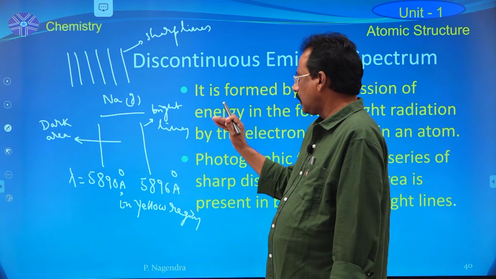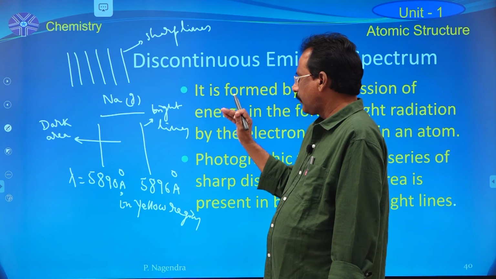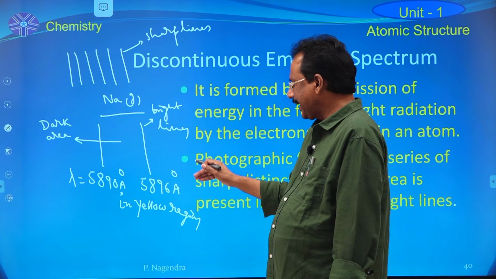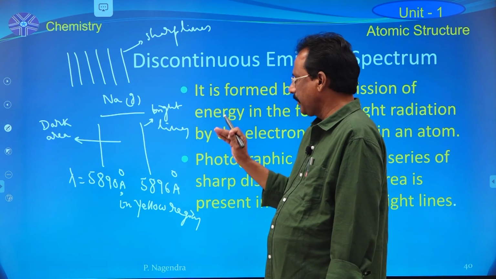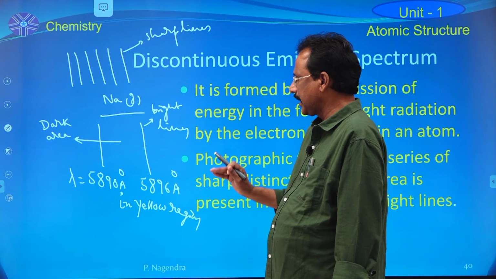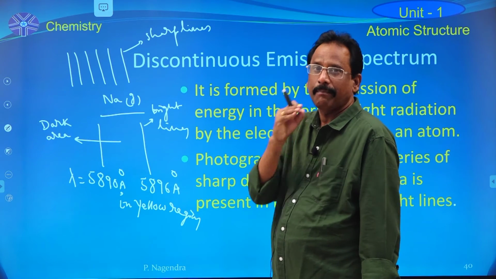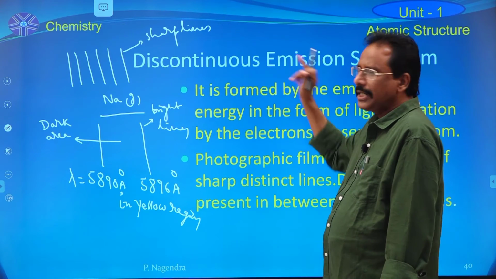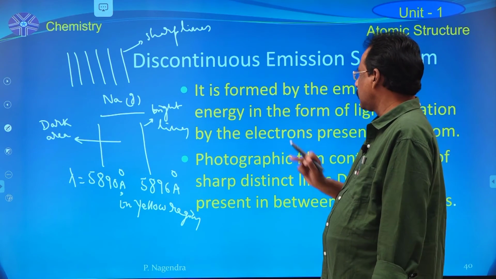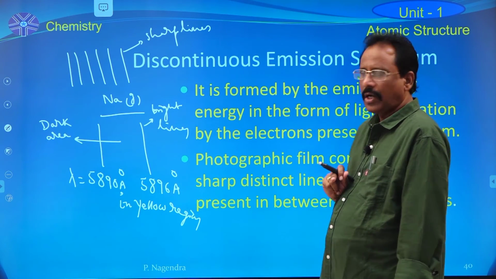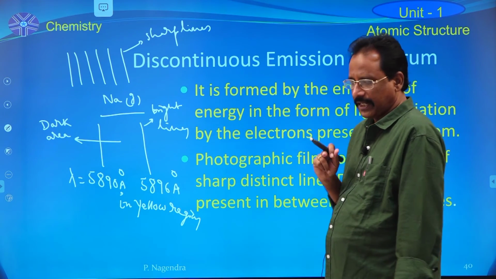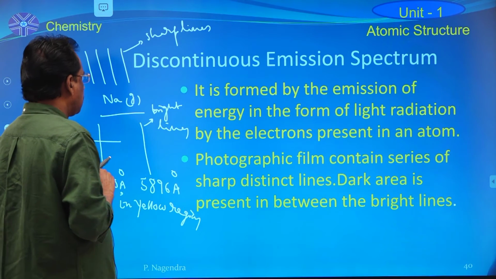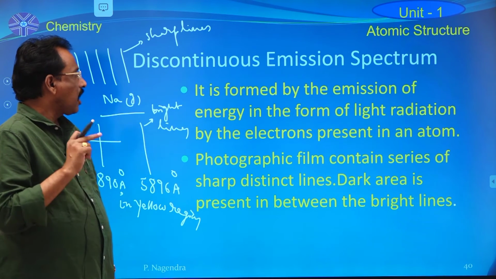and the other bright line at lambda equal to 5896 angstrom. That means there is a certain gap between the bright lines. So, atoms always produce a discontinuous emission spectrum or line emission spectrum, LINE, line emission spectrum, and the other name is atomic spectrum.